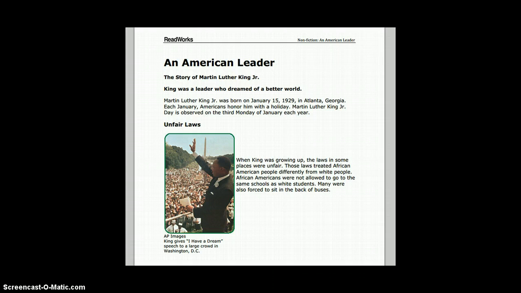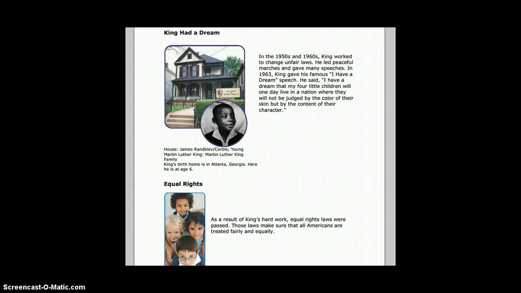I would turn students' attention to the image or the photograph as well as the caption below that says, King gives I Have a Dream speech to a large crowd in Washington, D.C. And ask students after looking at that photo what they notice and what they might be thinking.